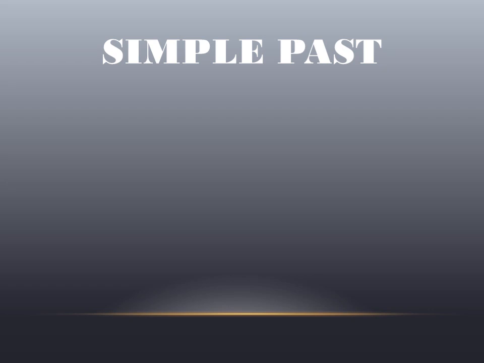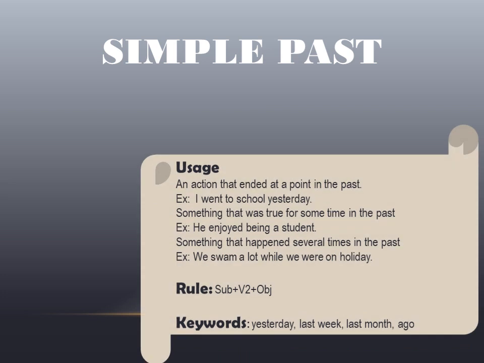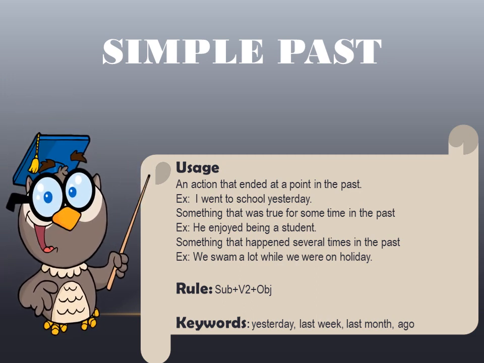First tense of the past tense is the simple past. Let us understand the usage. First, an action that ended at a point in the past. So, students, you know that simple or indefinite tense is the one which describes the action but does not tell us a definite time. So, any action that ended at a point in the past is the simple past tense. Like, I went to school yesterday,